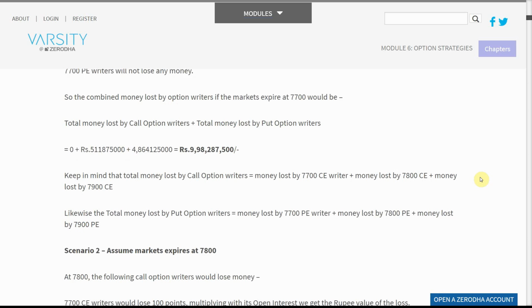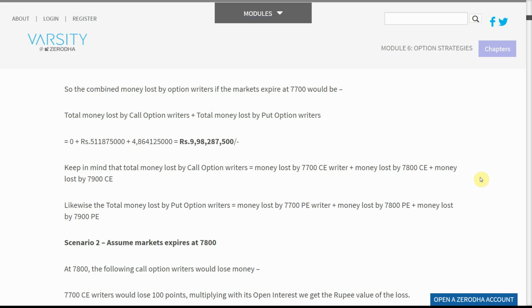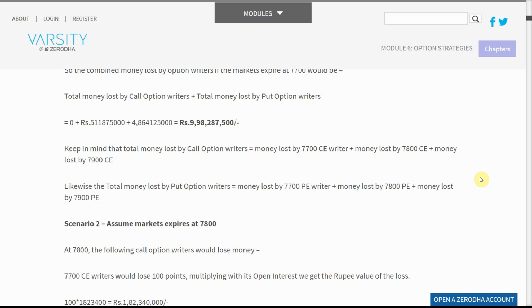Keep in mind that total money lost by call option writers equals money lost by 7,700 CE writer plus money lost by 7,800 CE plus money lost by 7,900 CE. Likewise, the total money lost by put option writers equals money lost by 7,700 PE writer plus money lost by 7,800 PE plus money lost by 7,900 PE.